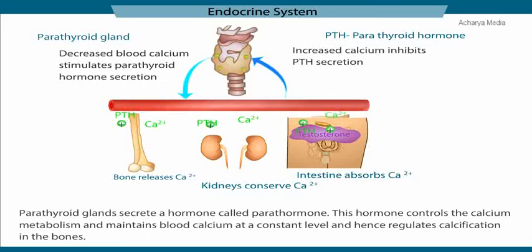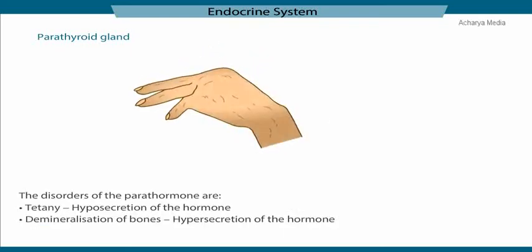As seen here, the hormone increases blood calcium by releasing bone calcium into the bloodstream and by increasing the calcium absorption rate in the gastrointestinal tract and kidneys. Thus, low blood calcium levels stimulate parathyroid hormone secretion, while high blood calcium levels inhibit the secretion of this hormone. The disorders of the parathormone are tetany, that is caused due to hyposecretion of the hormone, and demineralization of bones, that is caused due to the hypersecretion of the hormone.